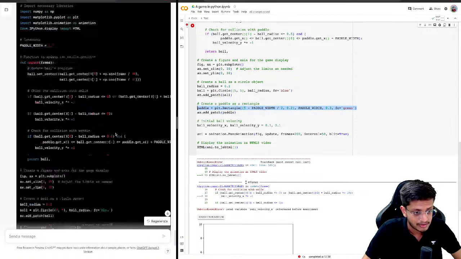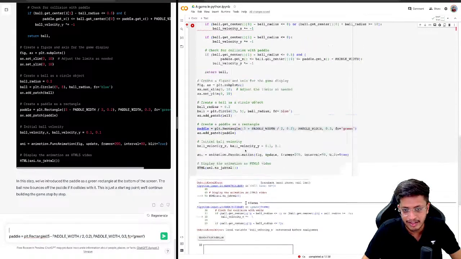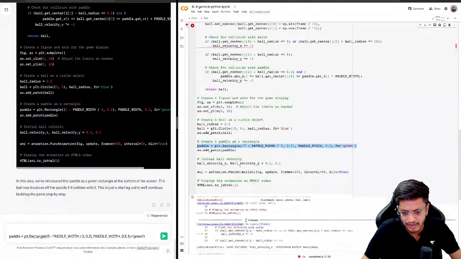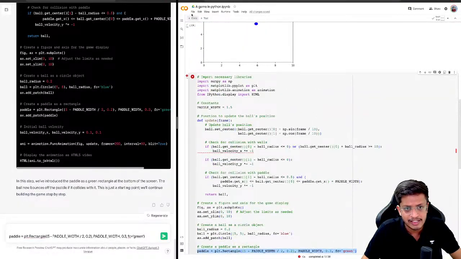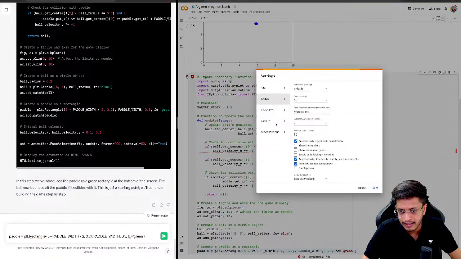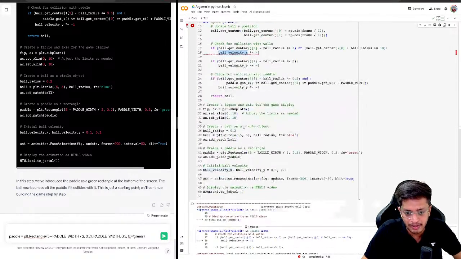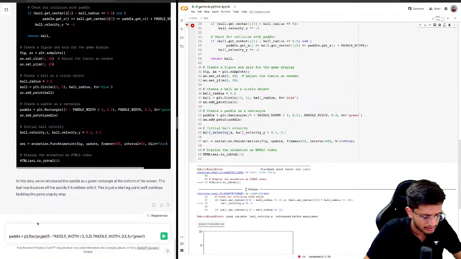Also, we don't have an error on this line. We have an error on line number 18 here. So we can display line numbers here in view; in settings it might be in editor, show line numbers. Okay, ball velocity x. So in the update function there is an error, but anyways, let's see. Can you explain this line?